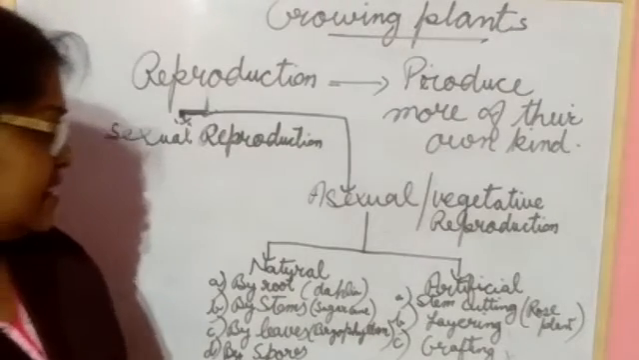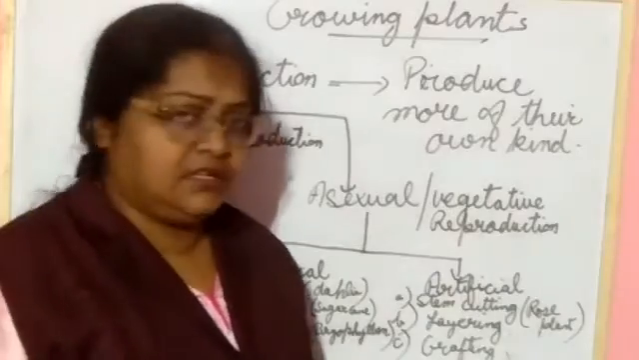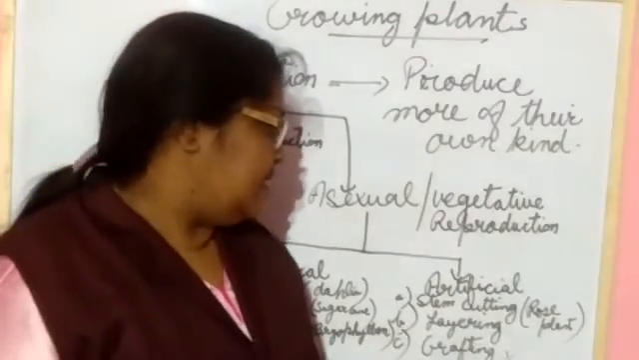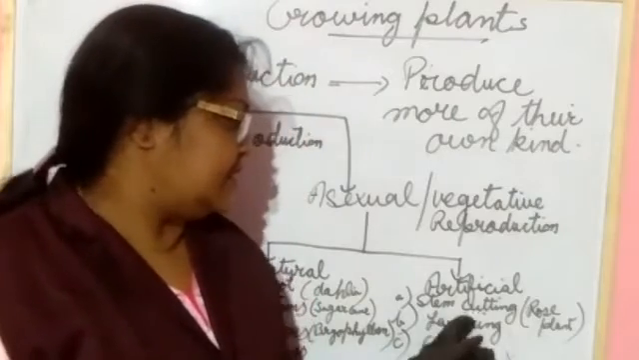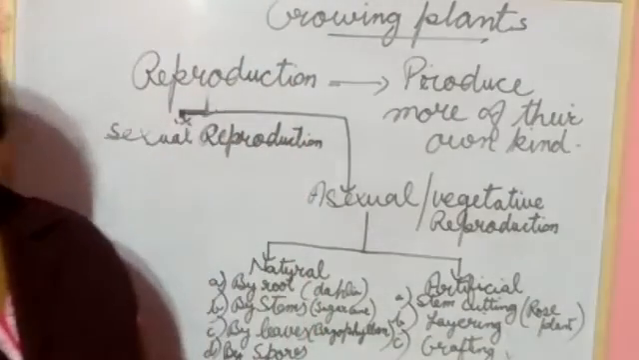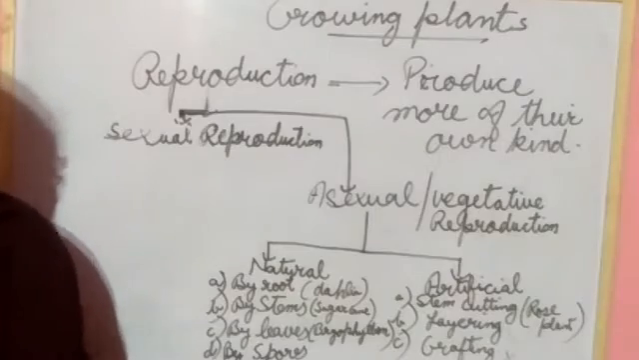Next one is artificial. In artificial, stem cutting is coming, layering and grafting. Stem cutting, what will come inside the stem cutting? Rose plant. Clear to you all?